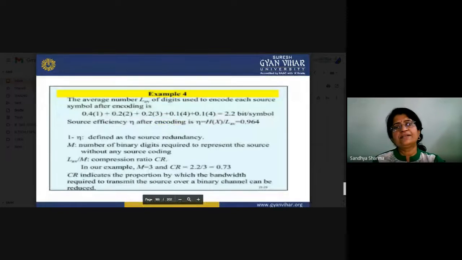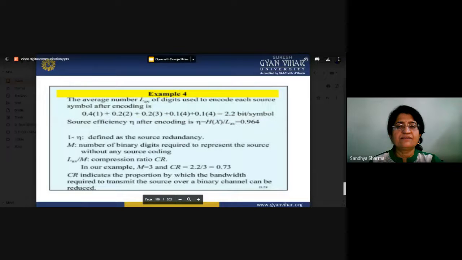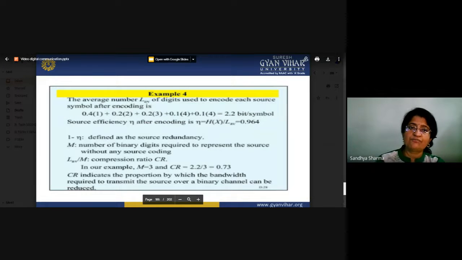Now you have to calculate the average number of bits, and we will see how you can calculate the average number of bits L. First of all, you see the probability is equal to 0.4, and the number of bits allotted to that is equal to 1. The second one has probability 0.2, and the number of bits allotted is 2. The third probability is 0.2, and the number of bits allotted to it is 3. Then 0.1, and the number of bits allotted is 4. So that is equal to 2.2 bits per symbol.